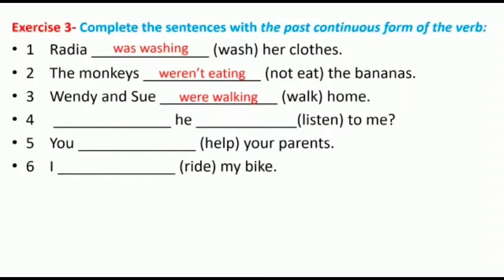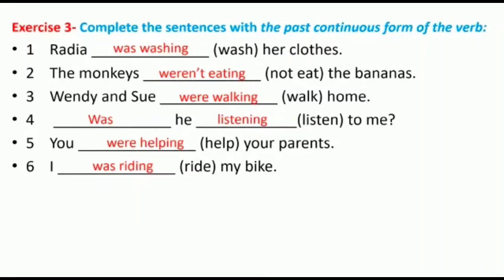It's a question, interrogative form, so you have to start with the verb to be in the past, plus the subject, plus the verb, plus ing. So you're going to say, was he listening to me? Number 5. You help your parents. You were helping your parents. Number 6. I ride my bike. Very good. I was riding my bike.